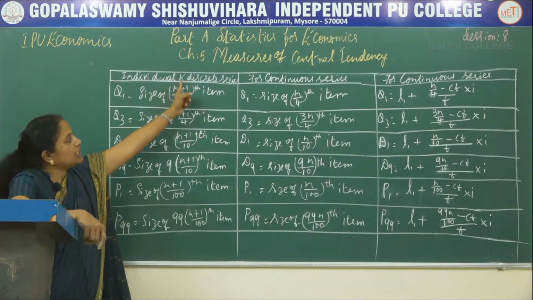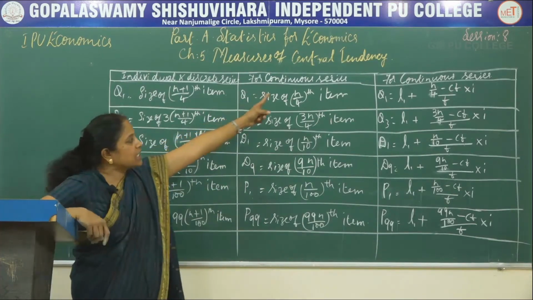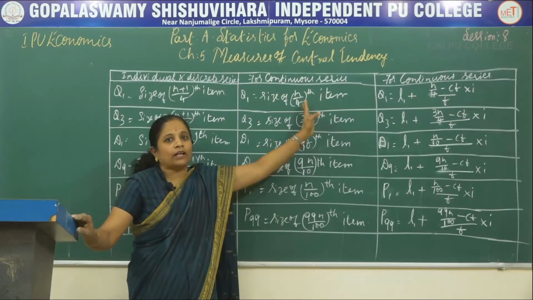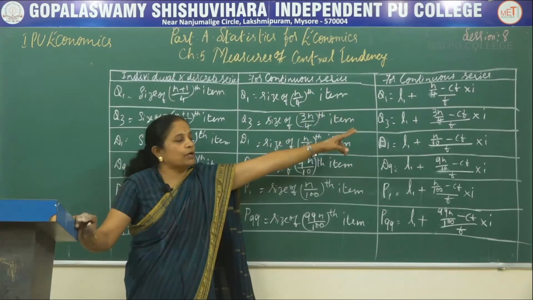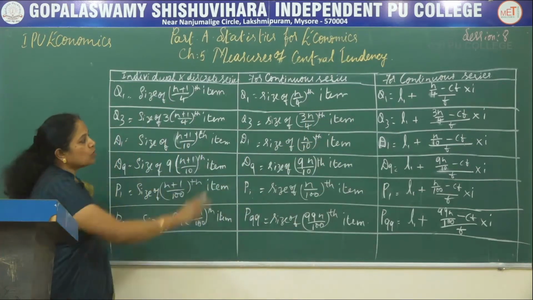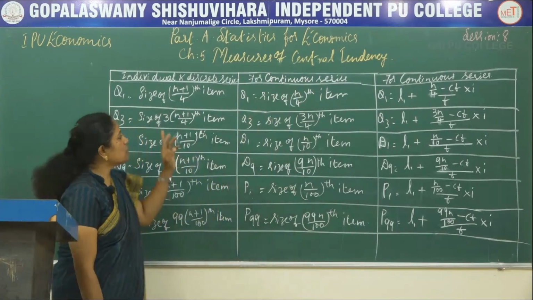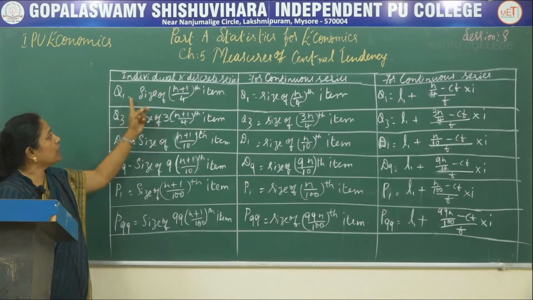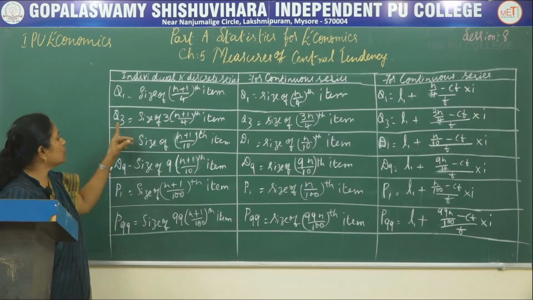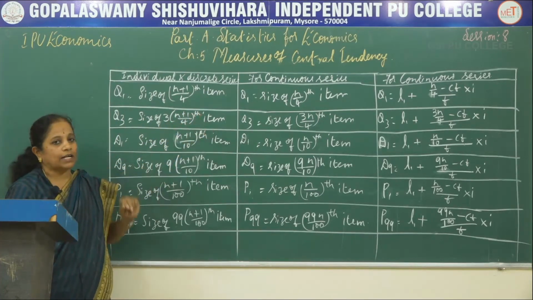For individual and discrete series the formulas are written here, and for continuous series we have to calculate the value once, and then calculate the answer with two formulas. The first formula is written here and the second formula is written there. Both these formulas apply only to continuous series. For the individual series, Q1 is size of (n plus 1) divided by 4th item. Q3 is size of 3 multiplied by (n plus 1) by 4th item.